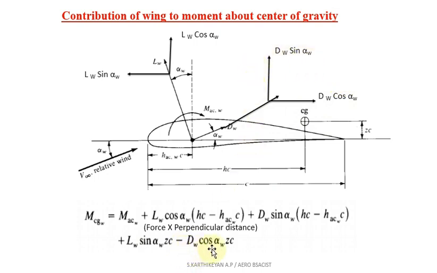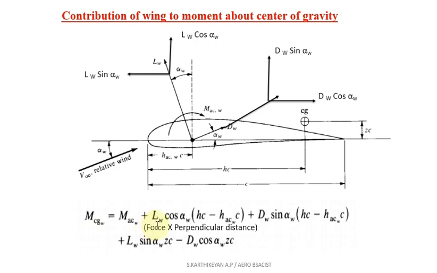So this will be the force term, and again we need the vertical distance called ZC, force and perpendicular distance. Each and every time, the LW cos alpha W force term, then dW sin alpha W force term, then LW sin alpha W force term, then dW cos alpha W force term. The remaining bracket will be the perpendicular distance. Okay, that you have to remember.